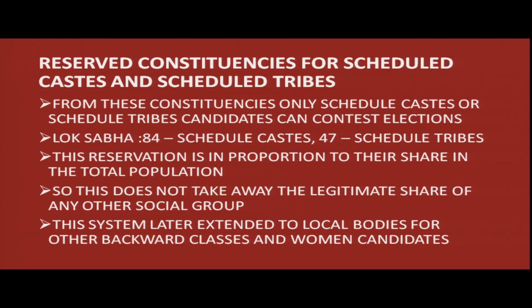So, this is their legitimate share. It is not taking away a share of any other social group. This system was later extended to the rural and urban local bodies, where there are similar reservations for candidates of other backward classes as well as women.